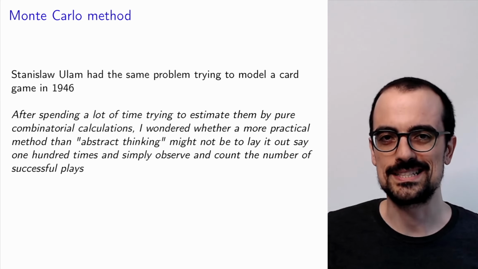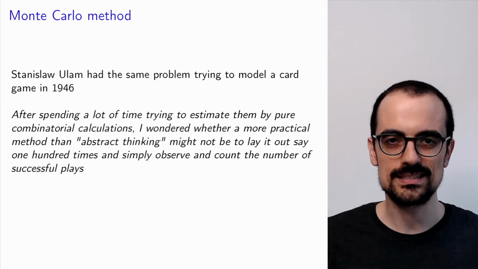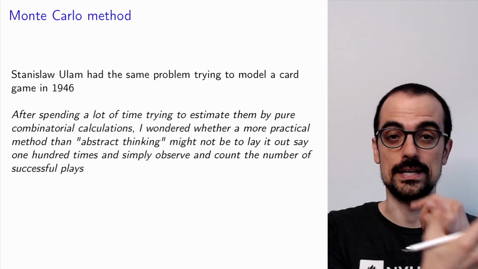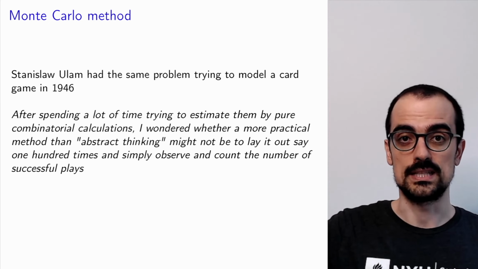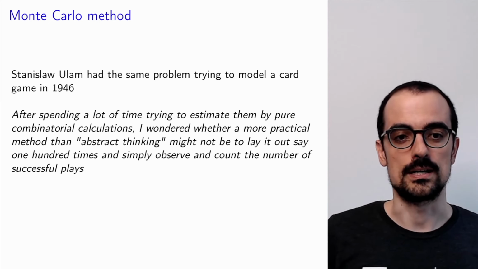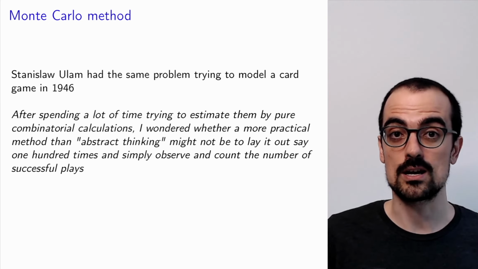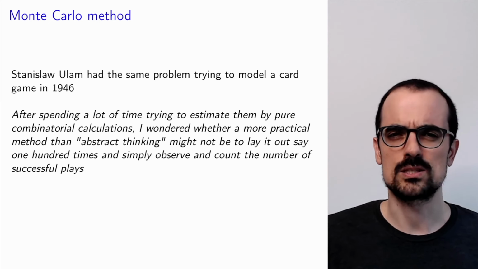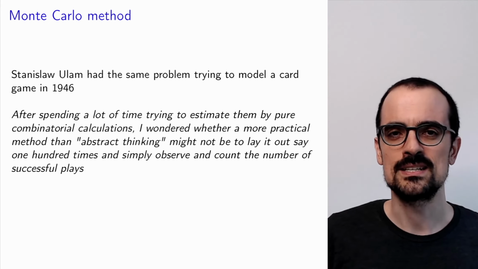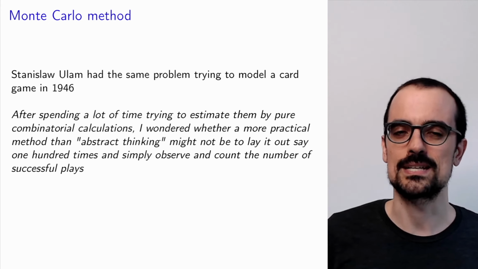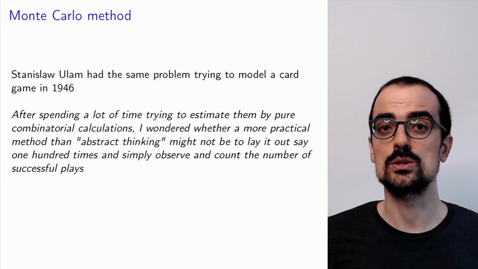So essentially what he's saying is, if I try to start computing these probabilities by hand, there are just too many possibilities, they explode. In the case of our tournament, there's this exponential explosion of the outcomes that we have to keep track of when there are more teams in the tournament. So he encountered essentially the same situation for a card game, but then he said, okay, but how about I just repeat the card game 100 times, and then I see how many times I get the outcome that I'm interested in, the event for which I want to estimate the probability.